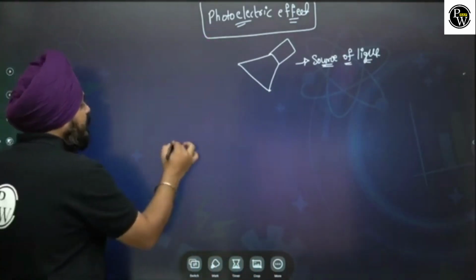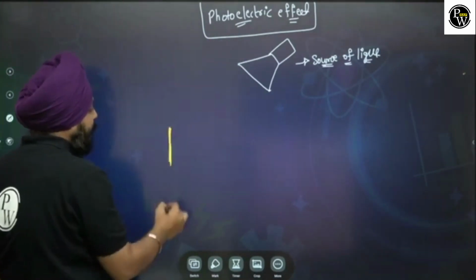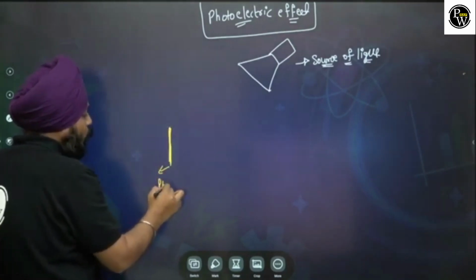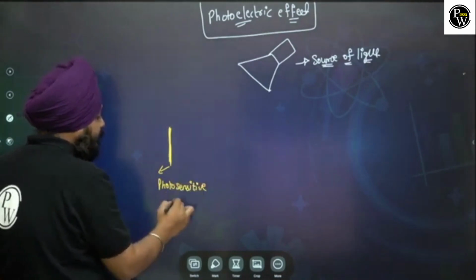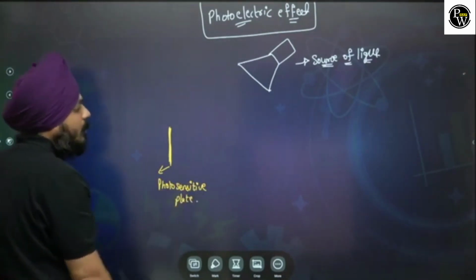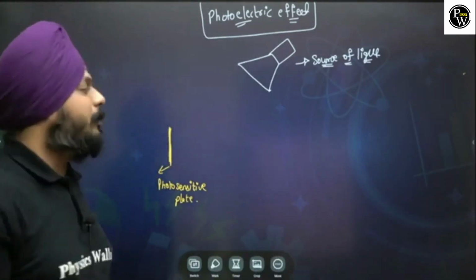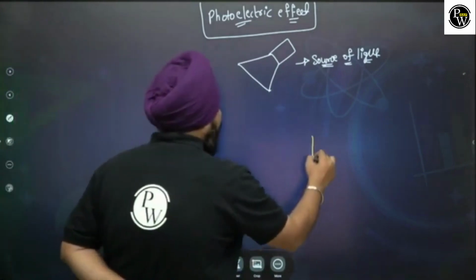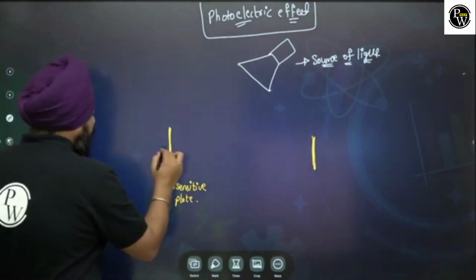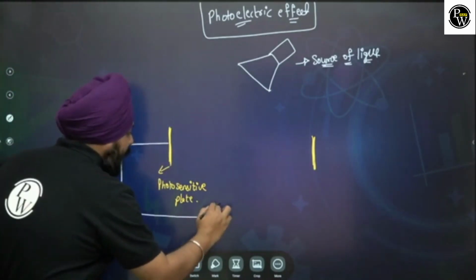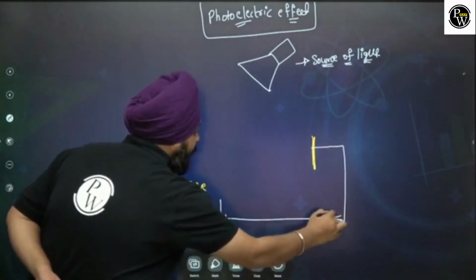Now for this I'm going to take two plates. This is the first plate. This plate is also known as the photosensitive plate. In some cases, it is also known as the cathode. Why is it the cathode? Because those two plates are connected to the battery. On this side I am taking another plate. The first plate is connected to the positive terminal of the battery, and the second plate is connected to the negative terminal of the battery.